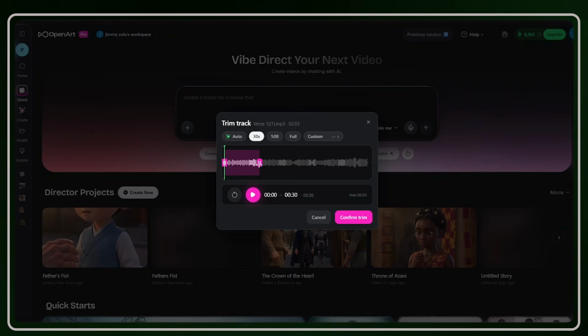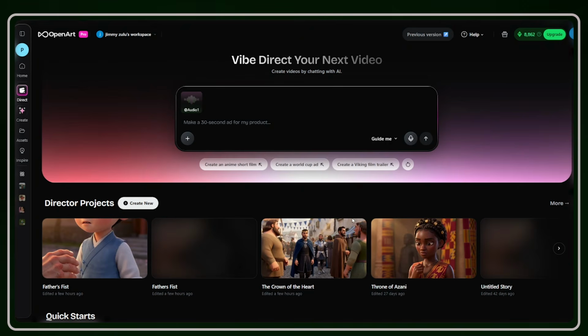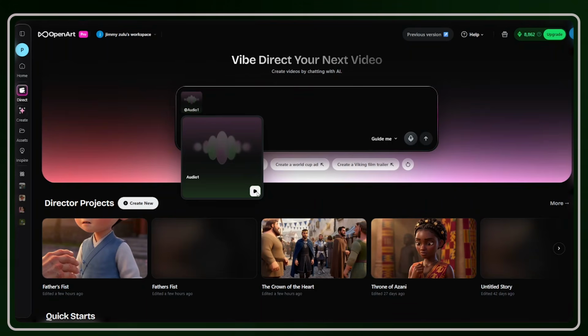Now, this allows you to select a specific section of your song you would love to create the video for. You can auto select, you can select 30 seconds, 1 minute, or the full song. It all depends on what exactly you want to create. I'll leave it at 1 minute. The full duration for my song is 2 minutes 3 seconds. From there, just hit confirm trim. Once the trim is confirmed, your song will be uploaded here. You can play it to confirm that it sounds exactly according to what you really want.